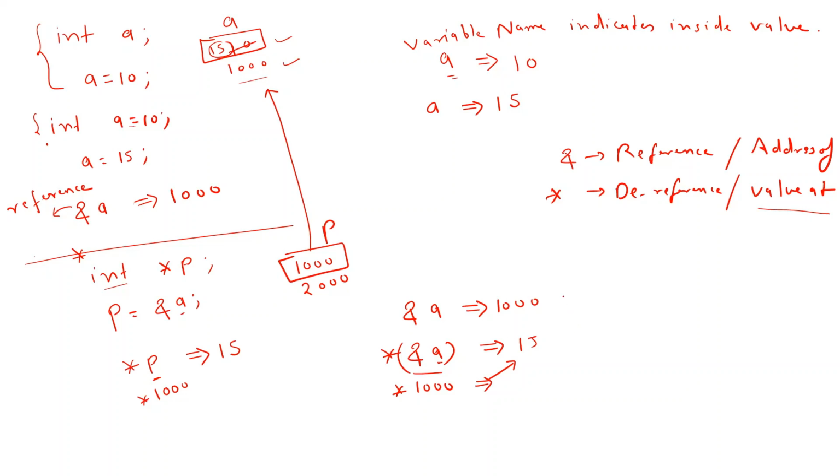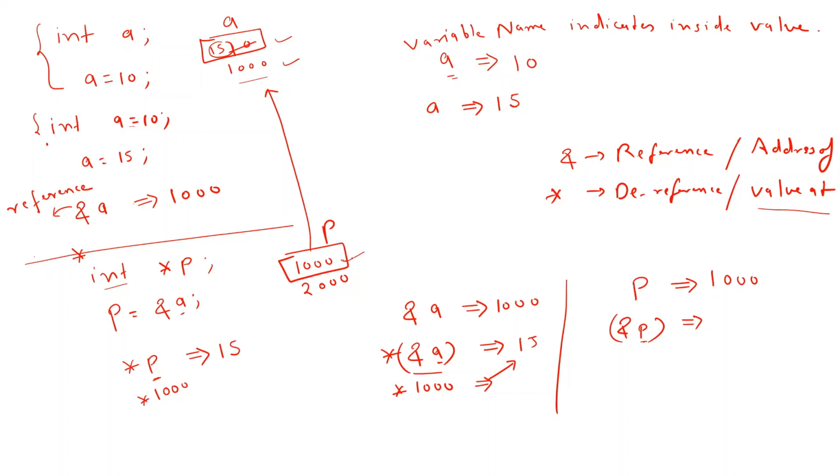Okay, now for example if I print p, so now in our case what will p give? P is a variable, and simply a variable name indicates its inside value. So what will be the value printed by p? So it is 1000 only. Okay, so we will get 1000. Now if I print address of p, so now what is p? P is 1000 and address of 1000.